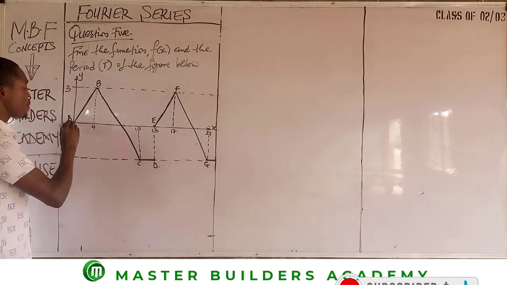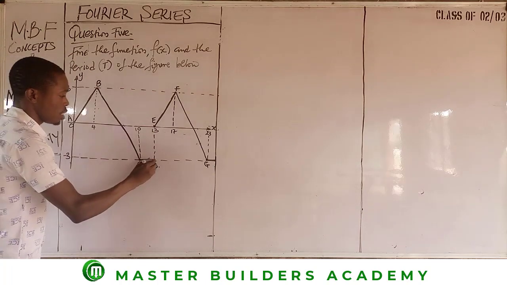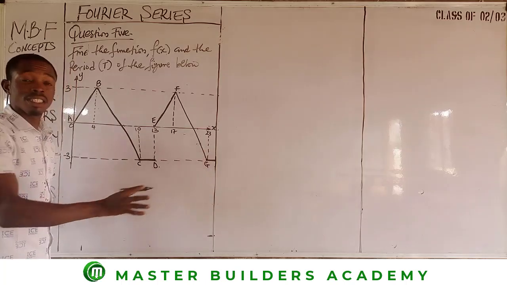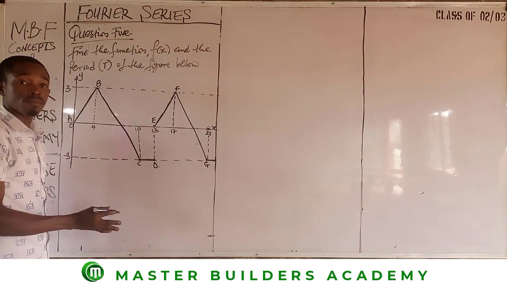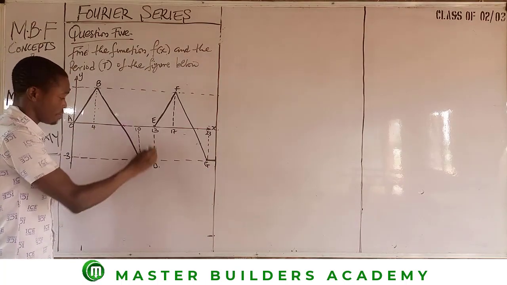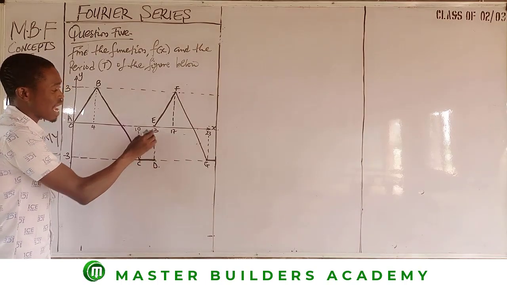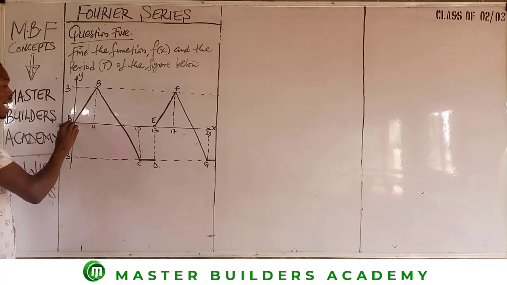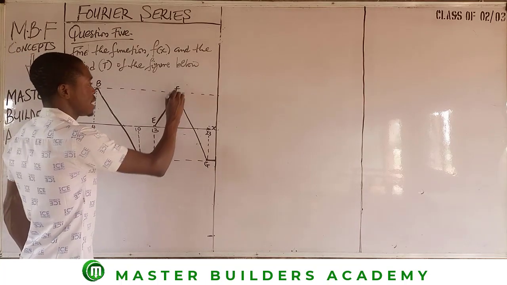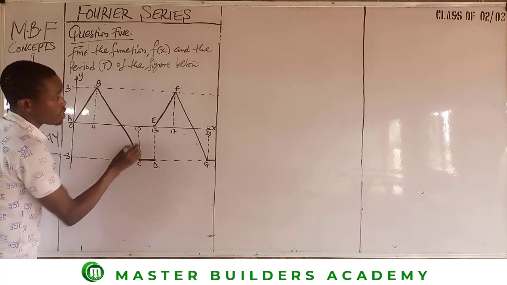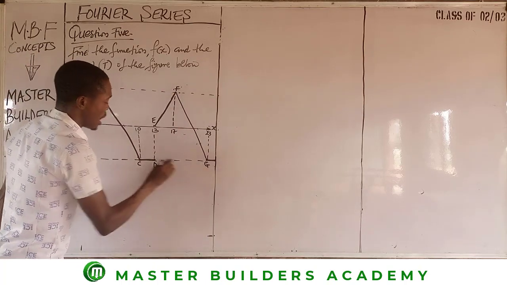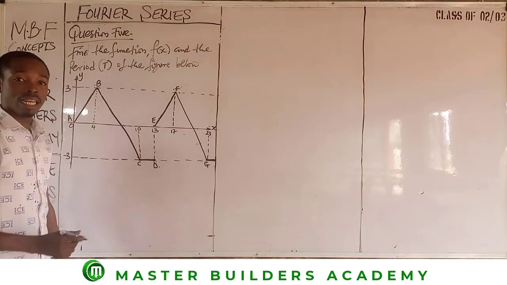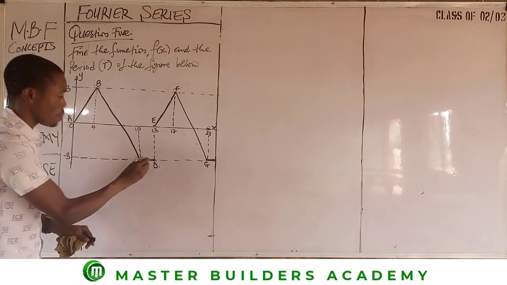So that means the journey we begin from A to D is what we also begin from E towards the infinite end, right? So our period will stop at D, because what we have at E is a continuation of A. So therefore, line AB is the same thing as line EF, and line BC is the same thing as line FG. And line CD is the same thing as the one that continues here to whatever level it gets to. Are we there? So we stop our analysis here.